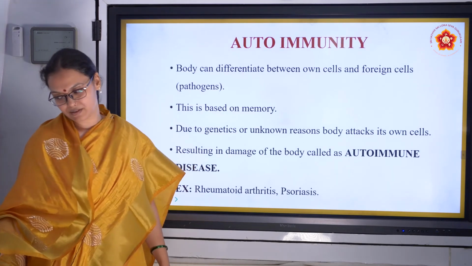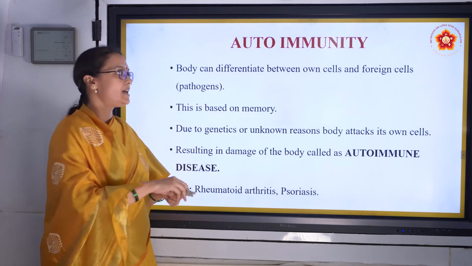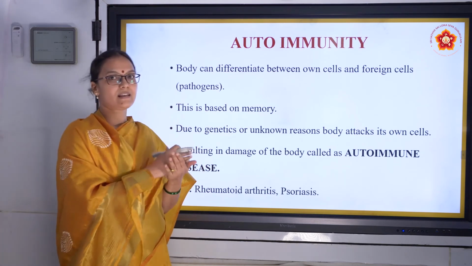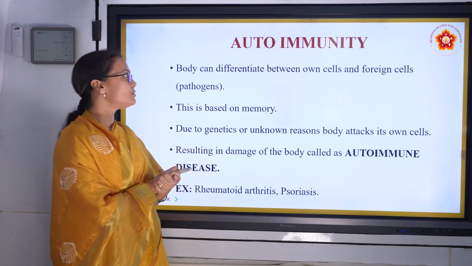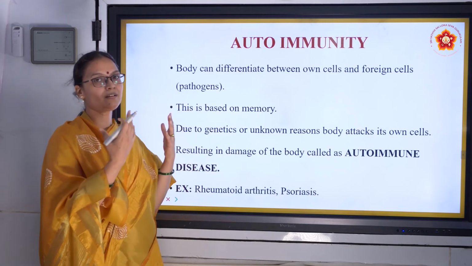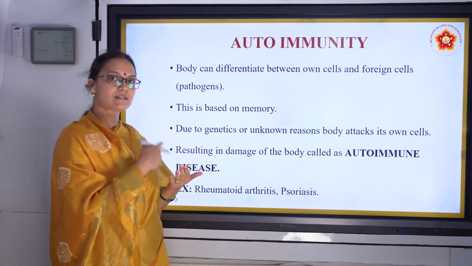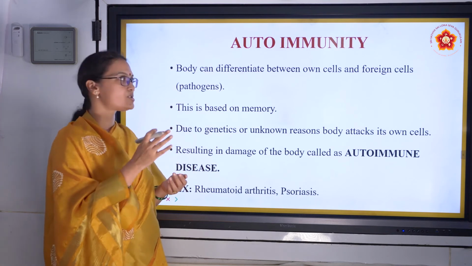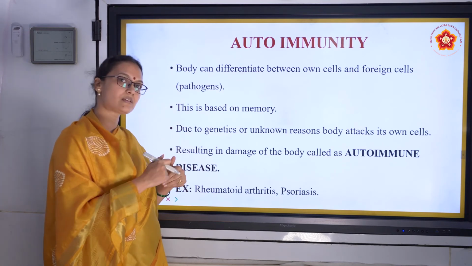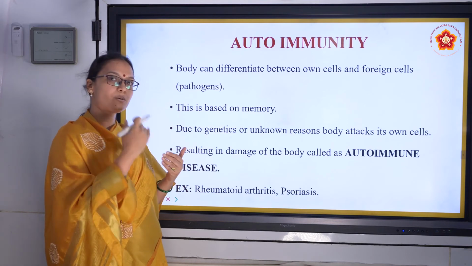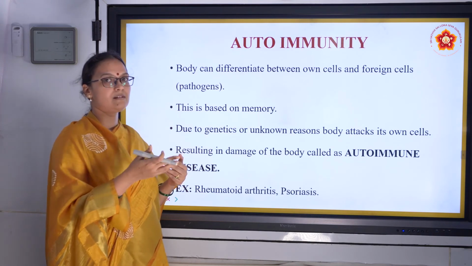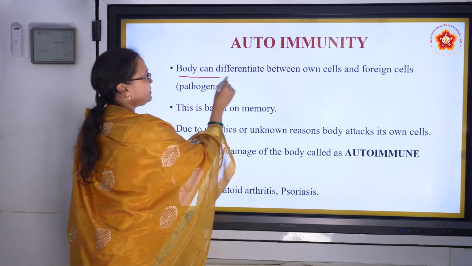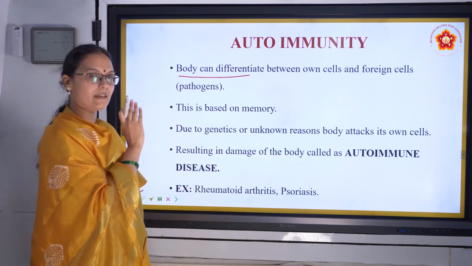Next is autoimmunity. What is autoimmunity? Our body cells are killing their own cells, right? Why doesn't our body cell attack its own cell? Because it can differentiate by memory. Our body knows that this is our cell, this is not our cell, right? What happens in autoimmunity? That differentiation is lost. We don't know if it is our own cell or some other cell. So our body starts attacking its own cells and leads to damage of the body cells. So the body can differentiate actually, but in autoimmunity it cannot differentiate.